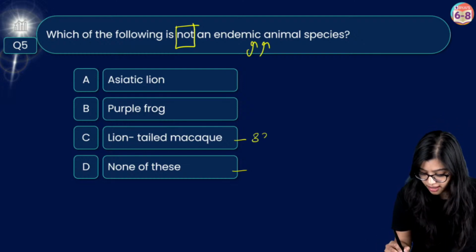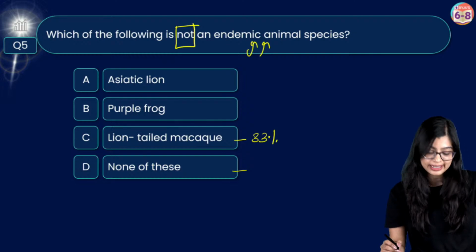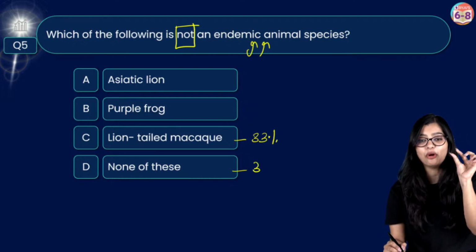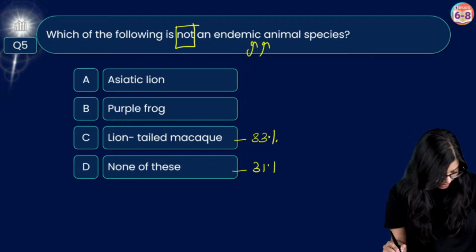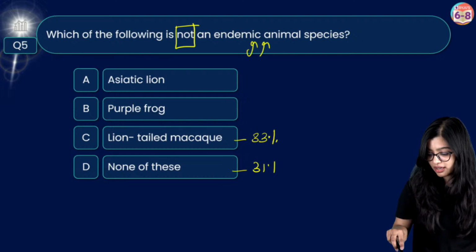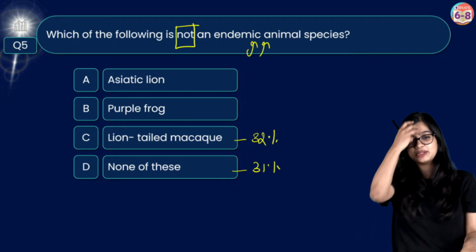And 33% says that, ma'am, lion-tailed macaw is not an endemic species, while 31%, it is a very narrow percentage, but around 31% says that it is option D. Actually, 32 and 31 to be honest. The rest is all percent.